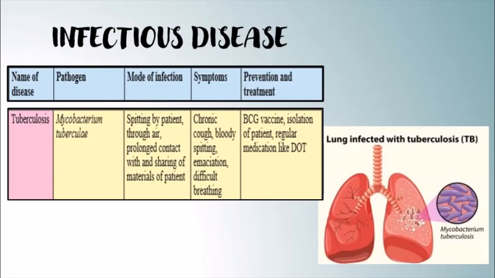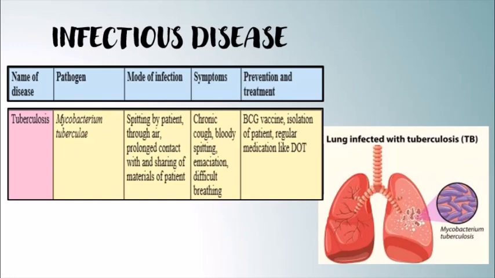Now, what are the symptoms of tuberculosis? How do we come to know that a person is suffering from tuberculosis? Well, commonly a person can get a cough, or there may be blood in the spit, or emaciation, that is continuous weight loss, also called abnormal weight loss, or even difficulty in breathing can be caused.